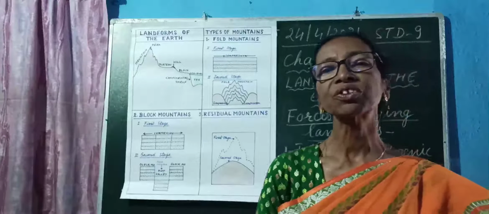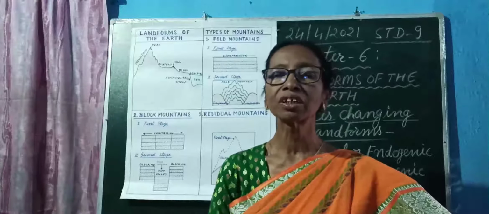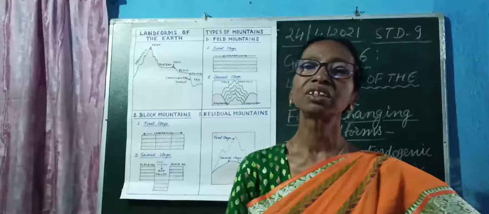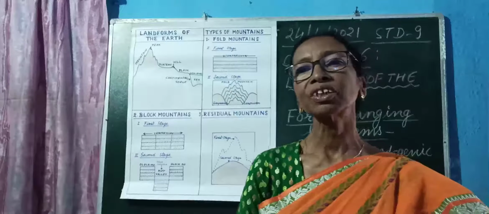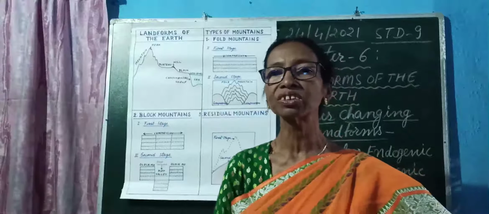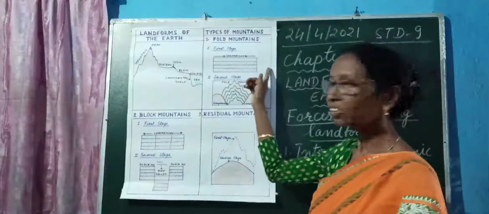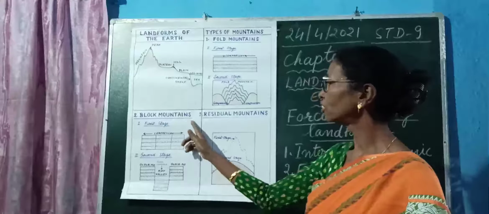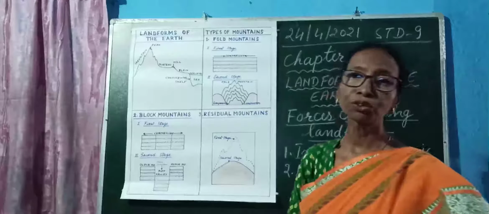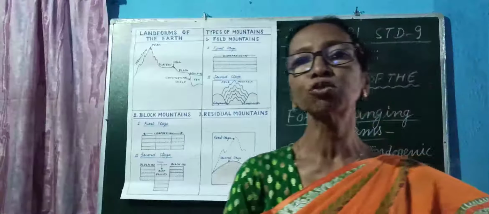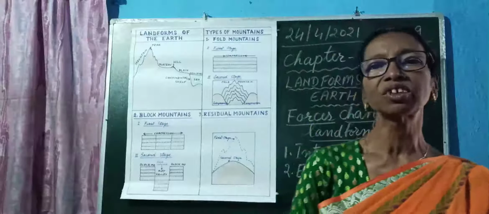Now, according to the formation, mountains can be classified into three types. First, fold mountains. Second, block mountains. And third, residual mountains. So today you are going to learn about the fold mountains. What do you mean by the fold mountains?